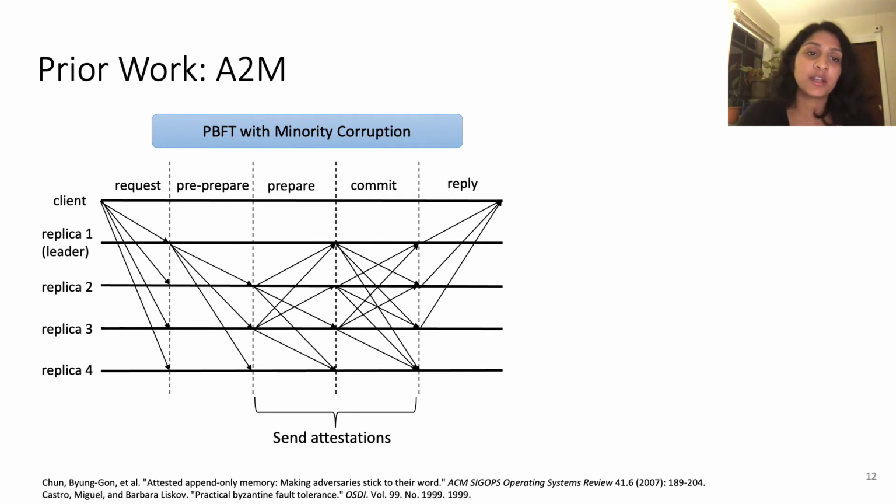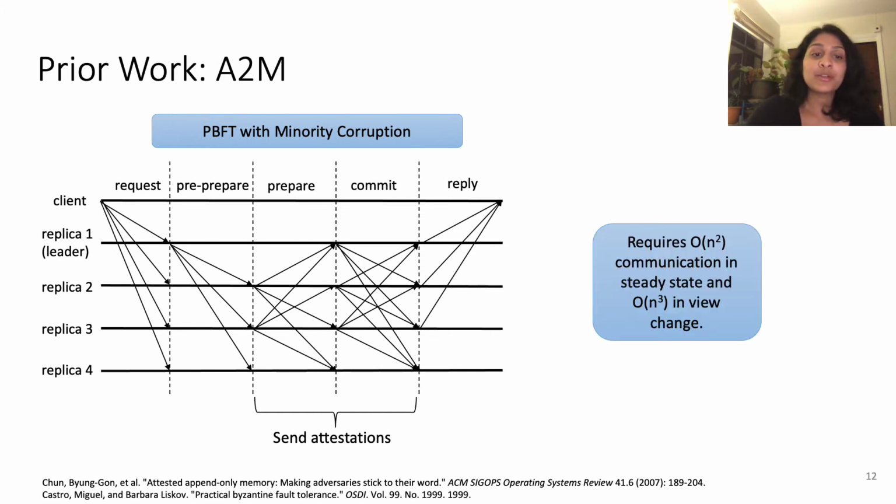So recall in the steady state of PBFT, parties send votes to all the other parties in the network. And once a party gets votes from more than 2/3 of the parties in the network, by a simple quorum intersection argument, you get safety. In A2M, they show that if parties just send attestations along with these votes, then you can actually get the same quorum intersection argument and safety with minority corruptions. But note that this sort of approach requires order n² communication in the steady state, and it actually requires order n³ communication in view change, since you have to send all these attestations out.